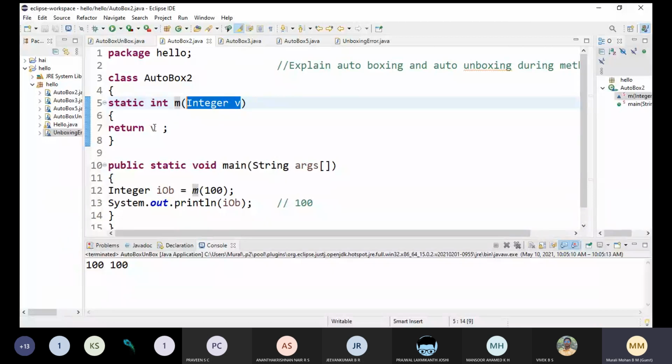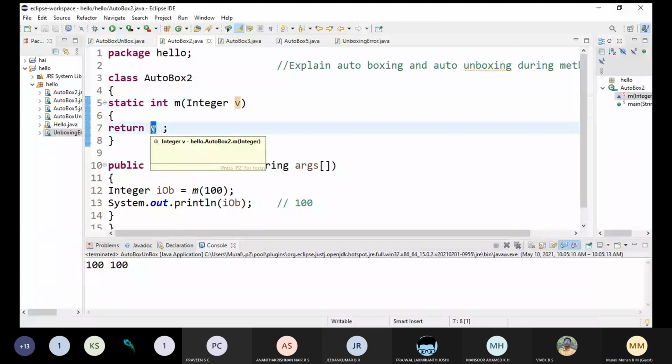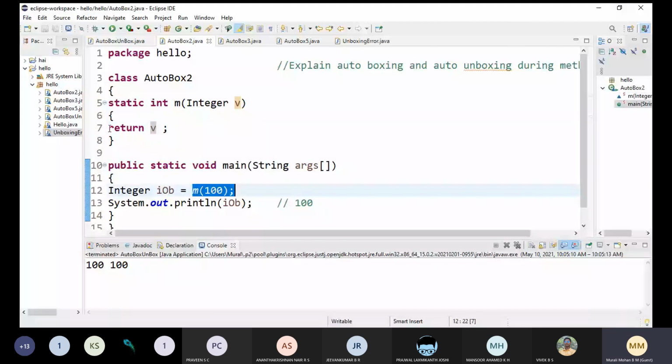So next, what is this? Returning value of auto boxing. Again, see here, we are returning this v, so it is the output of this one. Understanding? Here it is solving the expression.